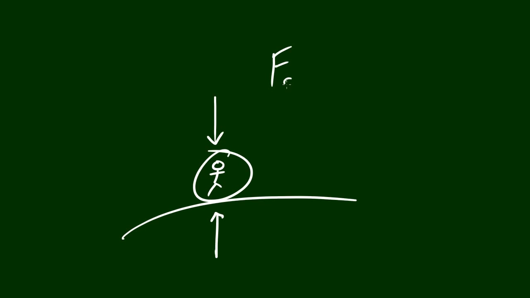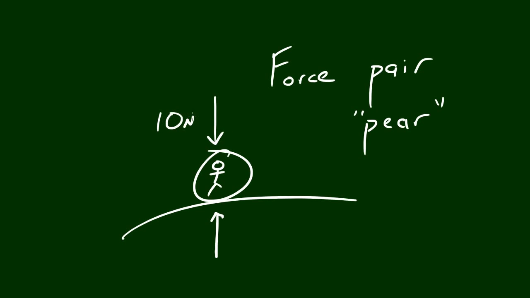Now, whenever this happens and the force downward equals the force upward and the object has no acceleration, this is called a force pair. Not to be confused with a fruit pair, which is indeed my favorite fruit. Now, like I said, a force pair happens when two objects have equal force but opposite directions. So let's give this a fake force of 10 newtons of gravity, and the earth is pushing up on you with 10 newtons upward. Whenever you have equal forces in opposite directions, your object is always going to have zero acceleration, aka it's not going to be moving anywhere.